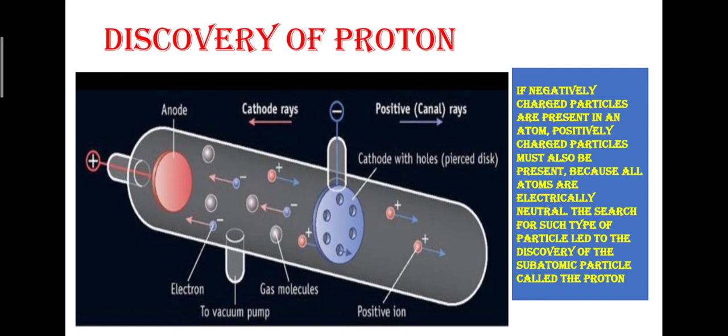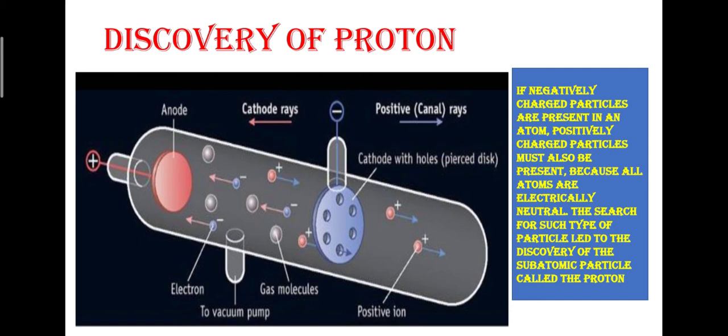In this experiment, he also has a discharge tube like Thomson's experiment, but in place of the cathode, here he has used a perforated cathode, which is a cathode with holes or a pierced disc.